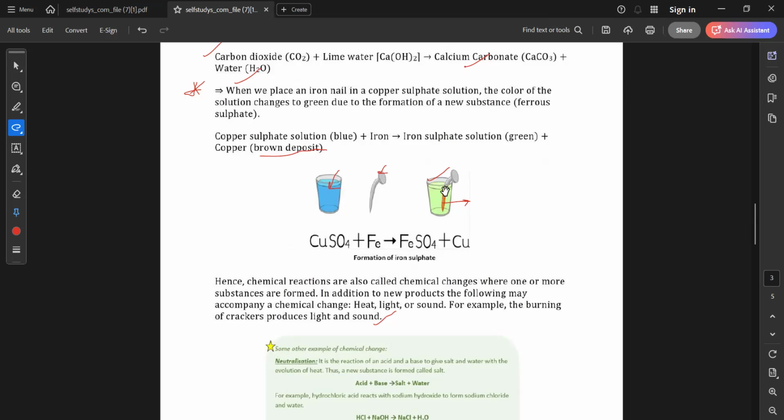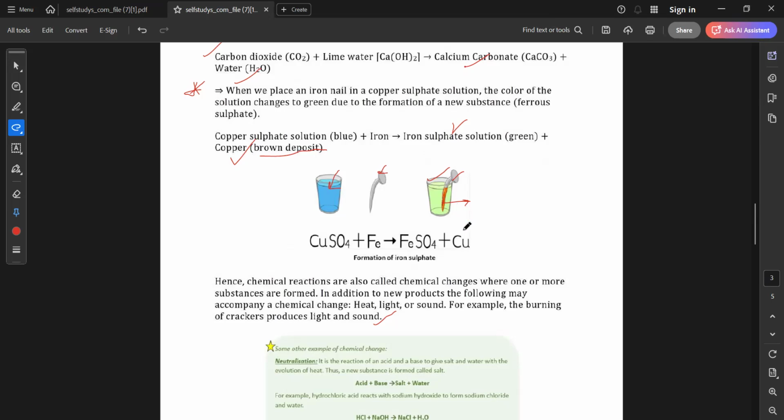Can you see this? Acha, can you see this one? A little red on the nail. So what is this? This is actually the brown deposit of the copper. Since we have taken a copper sulfate solution, the copper sulfate solution reacted with the iron. On reaction, what did it form? It formed iron sulfate solution, which is green, right? And also, this iron nail has got some brown deposit, which is copper.